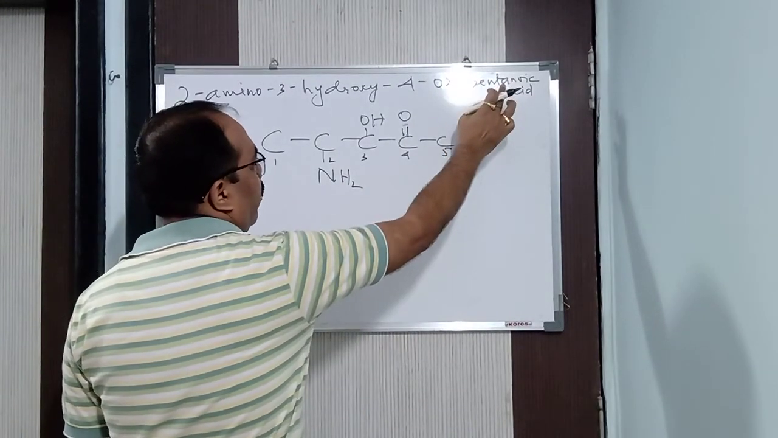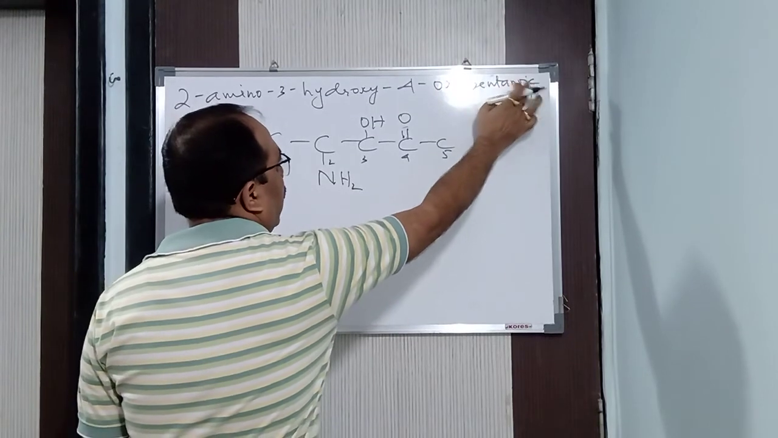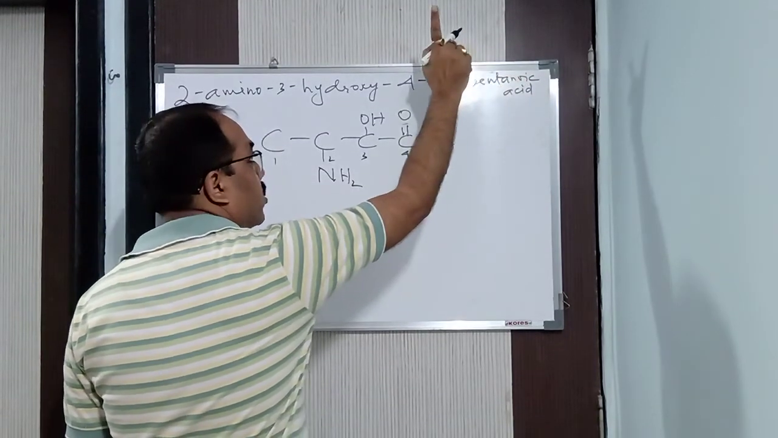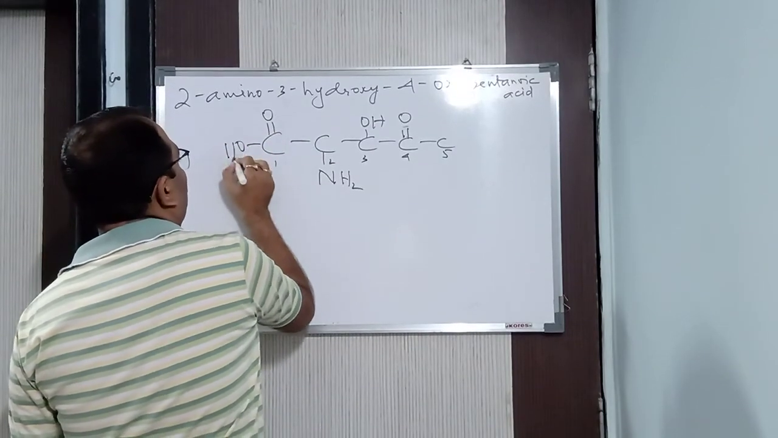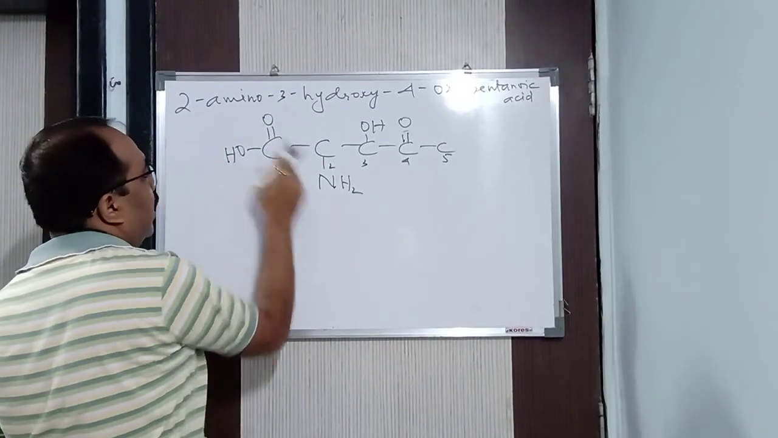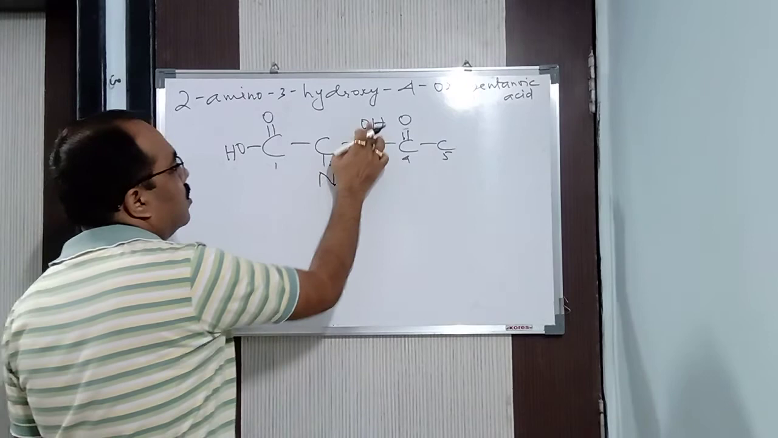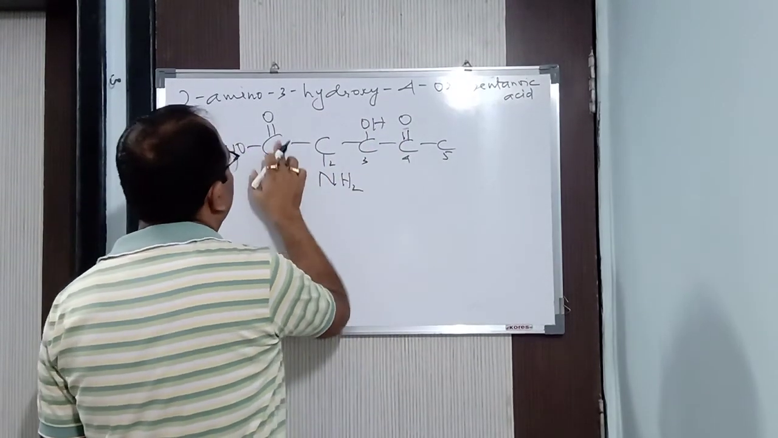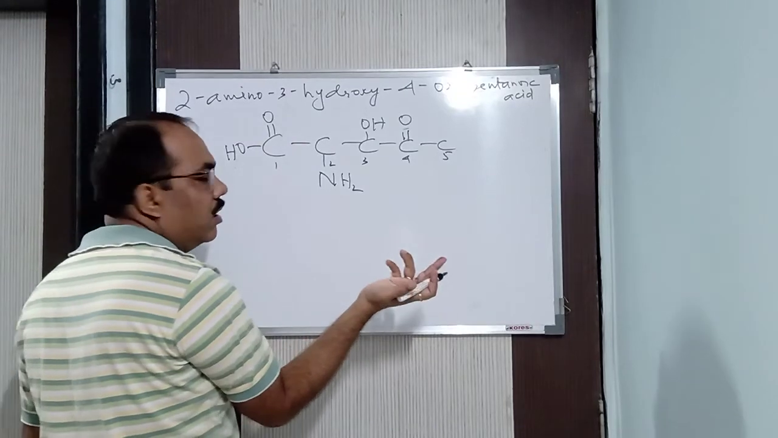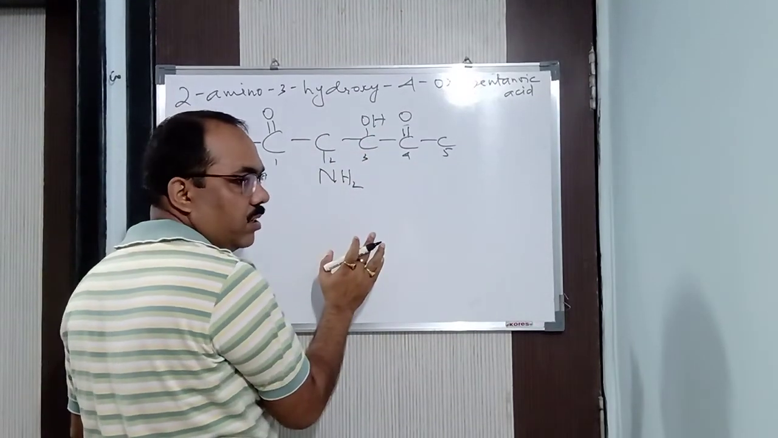Here the numbering is not given for pentanoic acid. So if numbering is not given, it means first position. So in the first position what will I do? COOH. See here. 2-amino, 3-hydroxy, 4-oxo, pentanoic acid. In the first position COOH. Easy. Now this you should know.